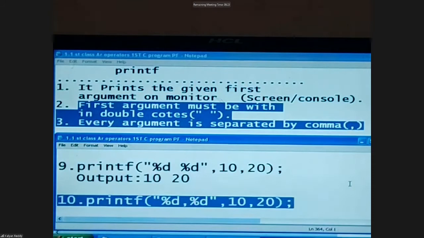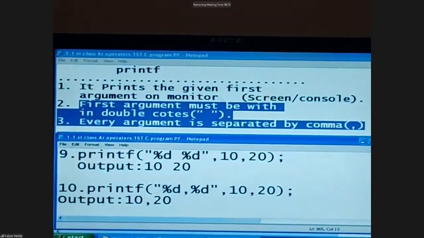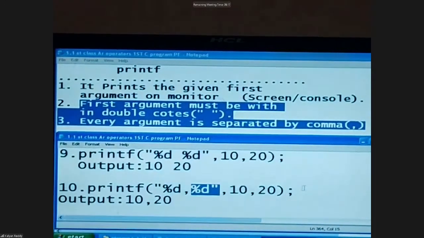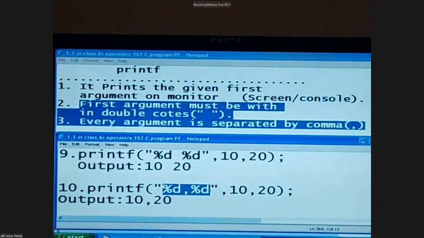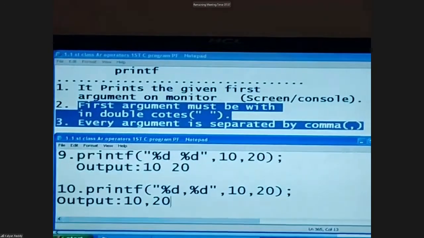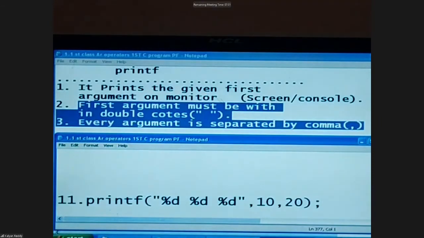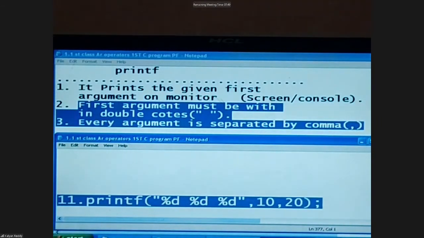Given a print statement like this. For this the output is like this. Here how many arguments? 1, 2, 3, 4 is wrong. Here also 3 only. Within double quotes everything is one set. Right now it is symbol, comma separator, comma, symbol, symbol, symbol. This entire thing is one set. This entire thing is separated with this comma. So the output is first value comma second value. Next, if we give an improper number of arguments like this, the meaning of this thing is: print three integers, take from the right side.